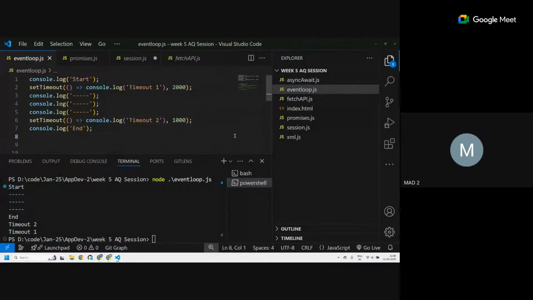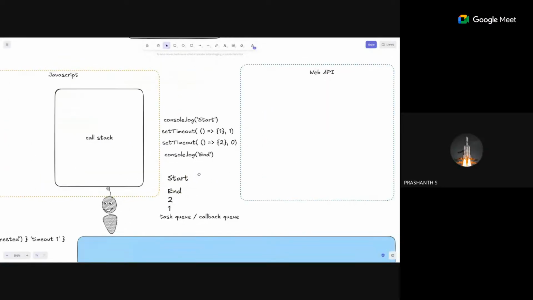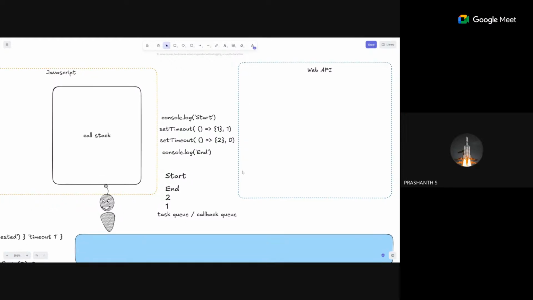Is that okay? Did you understand the event loop structure? How are things going? Okay, sir. Could you go back to the diagram, sir? Yes. Here, whenever the interpreter encounters an asynchronous function, it will be pushed to the web API. Only after finishing all the synchronous code, it goes from the web API to the task queue, and if the call stack is empty, it will be pushed to the stack and run.